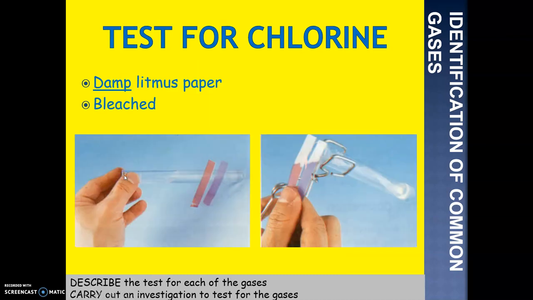Okay, and then the final one, testing for chlorine. It's just a piece of damp litmus paper, which is actually a type of indicator to identify pH. And if it becomes bleached white, so litmus paper is either red or purple on its own. If there's a presence of chlorine, it becomes bleached, which means it becomes white. So that's the test for chlorine. Bleached means it turns white, as shown in the diagram here.